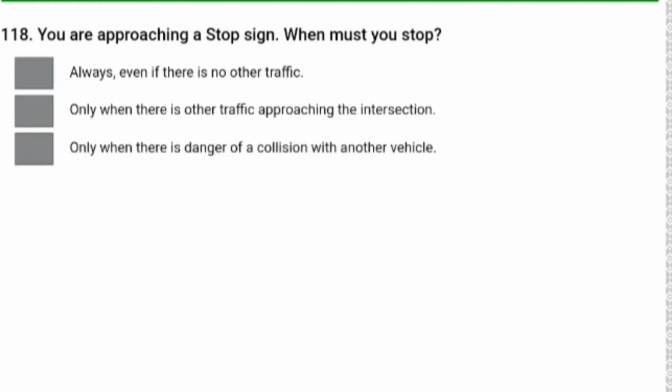You are approaching a stop signal. When must you stop? Number 1 is correct answer. Here it says always, even if there is no other traffic. সব সময় আপনাকে যে কোনো ক্ষেত্রে স্টপ রাখতে হবে, এবং এখানে যদি ভালো একটা ট্রাফিক না থাকে বা কোনো সমস্যা না থাকে, আপনি যদি সেফ মনে করেন।